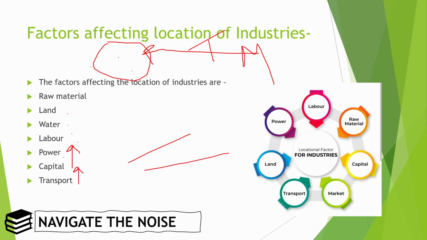If your industry is well linked with very good highways, then its connectivity will be more, or we can say that our goods will be sold faster. And if we are in an area where the connectivity is not good, the goods which we are producing will not be sold very easily.